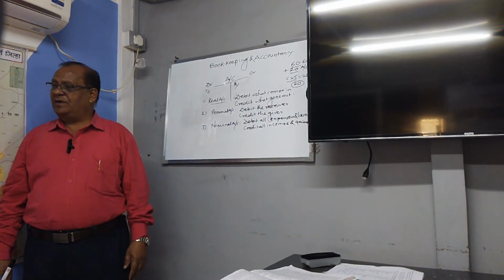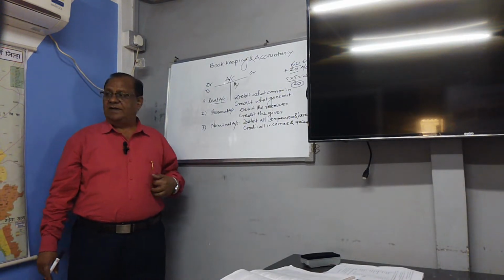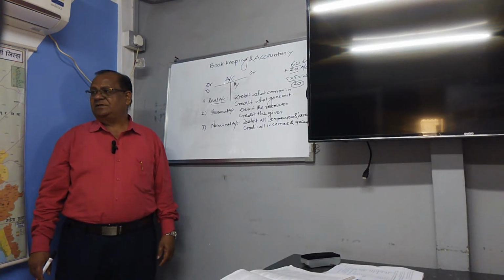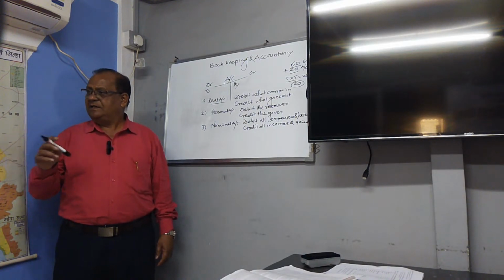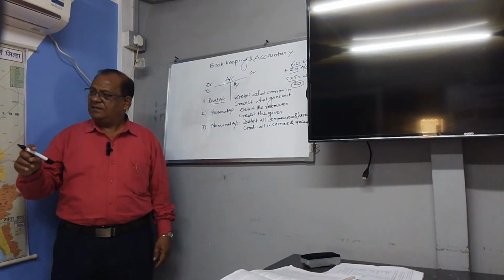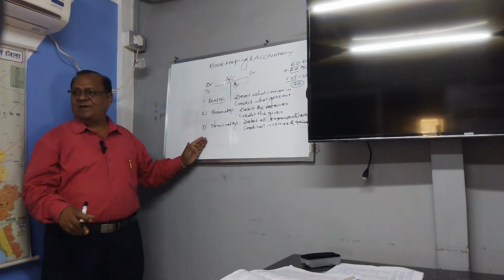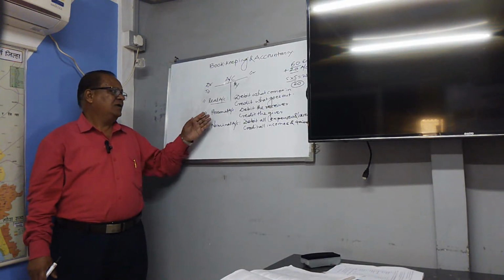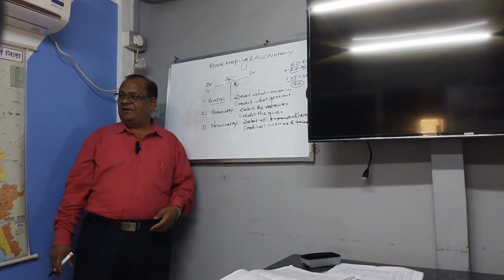Then they may ask you for 5 marks also: what is the classification of accounts, and give the golden rules. Classification means real account, you have to explain and give some example. Personal account, explain and give some example. Nominal account, explain and give some example. After that you write the golden rules in this manner. Real account, debit what comes in, credit what goes out. Personal account, debit the receiver, credit the giver. And nominal account, debit all expenses and losses, credit all incomes and gains.